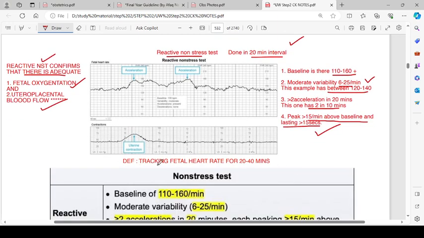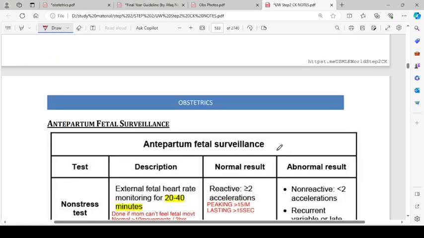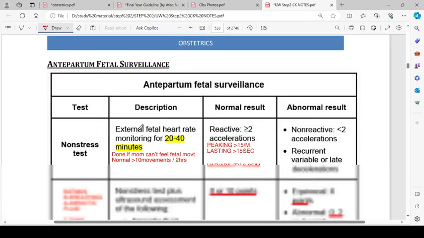And this is the non-stress test. The definition is tracking the fetal heart rate for 20 to 40 minutes, and this is the uterine contraction chart. So when will we call it reactive? If there is a baseline of 110 to 160, moderate variability of 6 to 25, more than 2 accelerations in 20 minutes, each peaking more than 15 above the baseline and lasting more than 15 seconds. The non-reactive is one which does not meet these criteria for reactivity. Antepartum fetal surveillance. Firstly, we do the non-stress test.